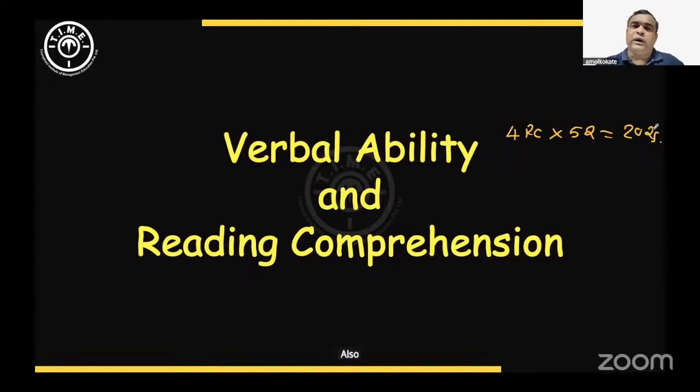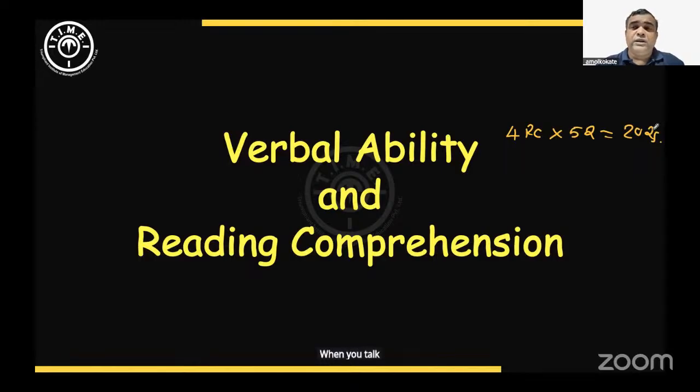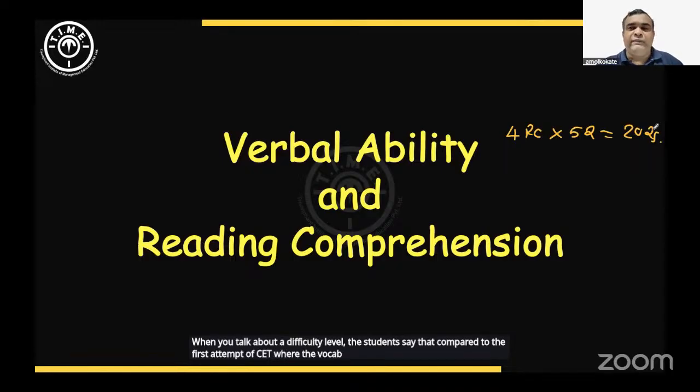Also, there were questions on underlined phrase replacement or idiom replacement, meanings of idioms. Synonyms, antonyms kind of questions were asked. There were questions based on fill in the blanks. Then error identification kind of questions were asked. So regular, typical verbal ability questions were asked. When you talk about difficulty level, the students said that compared to the first attempt of CET, where the vocab was at a slightly higher level, here the vocabulary part was of a moderate level. So the VA section, they said, is moderate considering the vocab part.